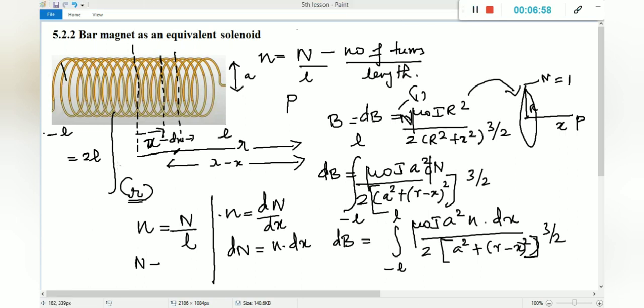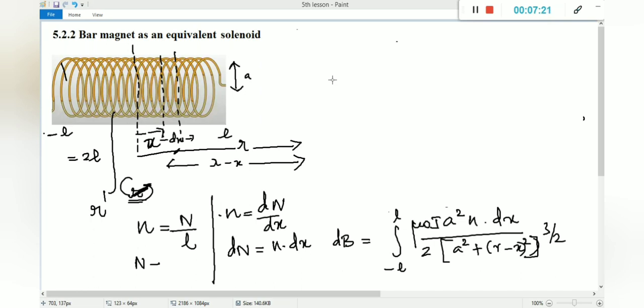Okay. Sorry for the inconvenience. Here I made a mistake. Already we used the letter R for this distance, right? So we can change the name for the radius of the wire. Shall we keep it as R dash instead of R? So instead of R, we can use R dash. Okay.